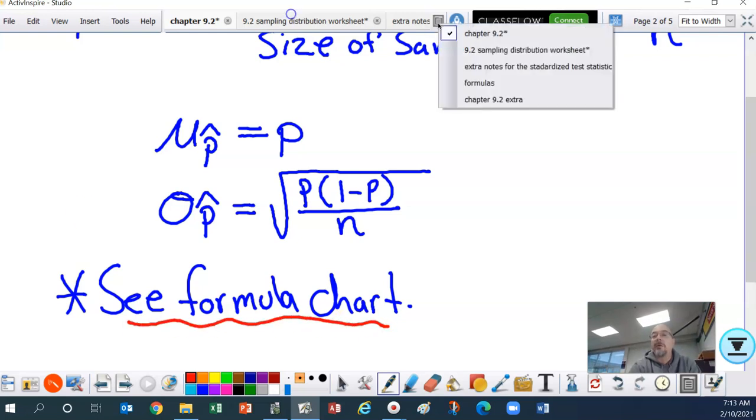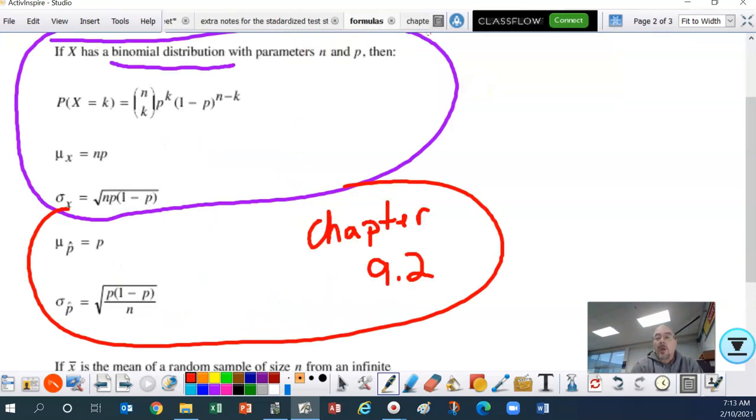Let me pull back the formula chart. Hopefully you have that printed off somewhere. If not, I have it attached right above this video again. Right here, right underneath the binomial distribution, you can see those two things for the proportion. Mu sub P hat is an estimate of the population proportion. Standard deviation of P hat equals the square root of P times 1 minus P, so P times its complement divided by n, and then the square root of that. So that's where you can see that on the formula chart.